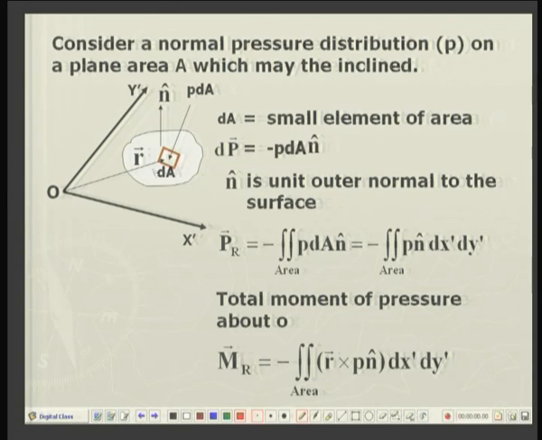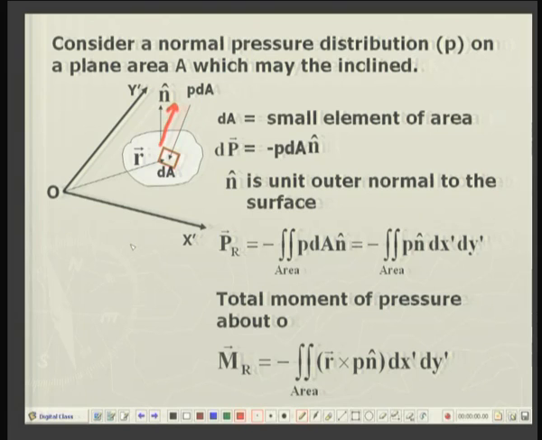So, on this small element of surface, the pressure, which is force per unit area, times dA, that is the area of this small element. This is the unit vector.